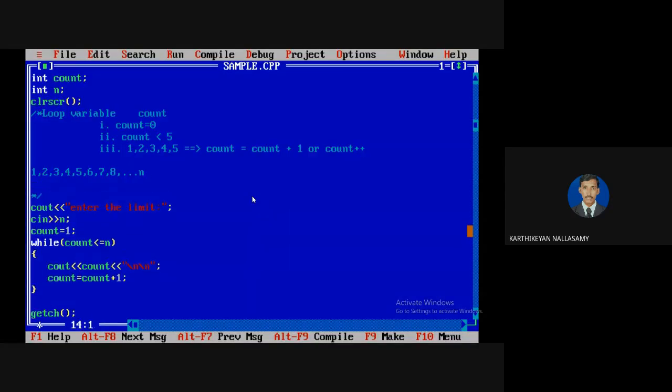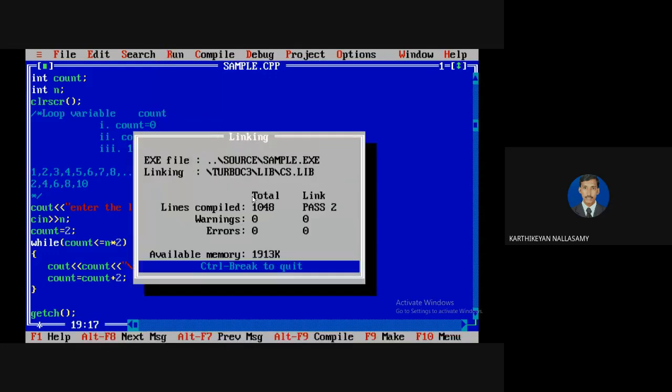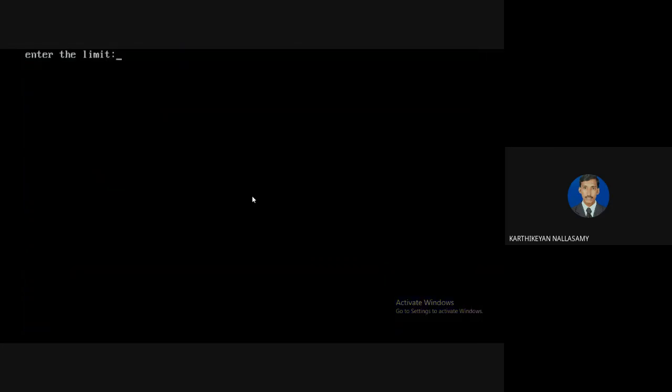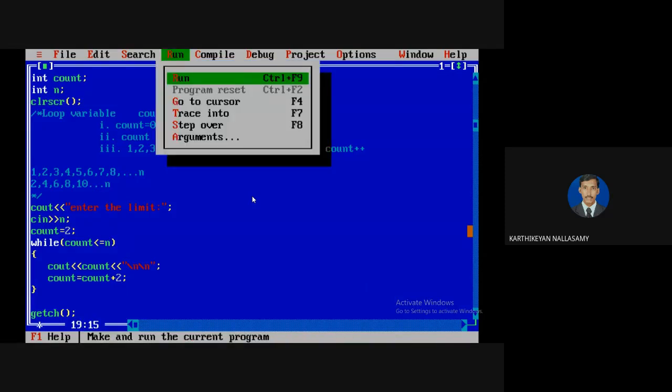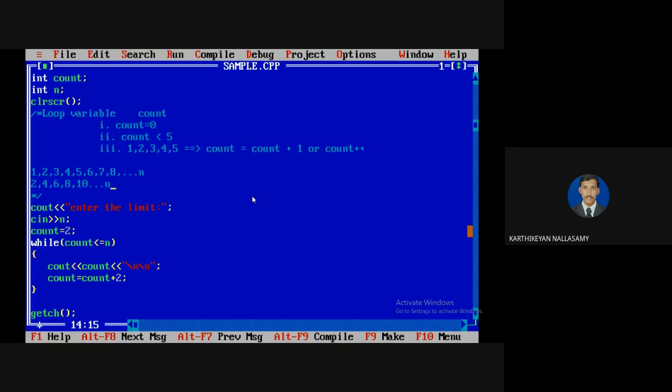Okay, for example, if I want to display like this, 2, 4, 6, 8, 10, here the starting value is 2, the increment is 2, and the condition is n star 2. Or if you want to display only n times, for example 5 numbers in the series, it will display. But if I am expecting to display up to n like this, then simply you can say n, it's enough. Depends on the series, we have to define it. It will display only 2 and 4 up to 5. Clear?